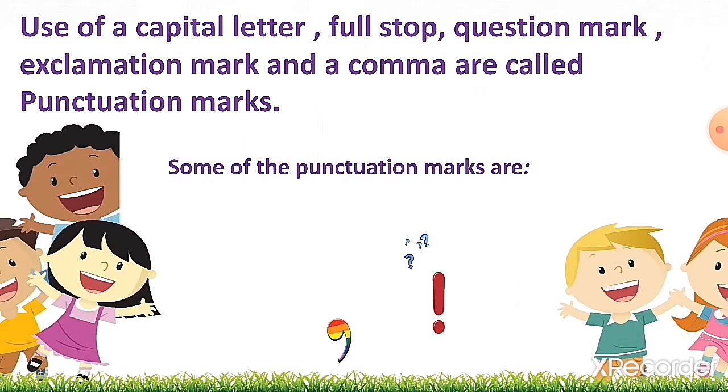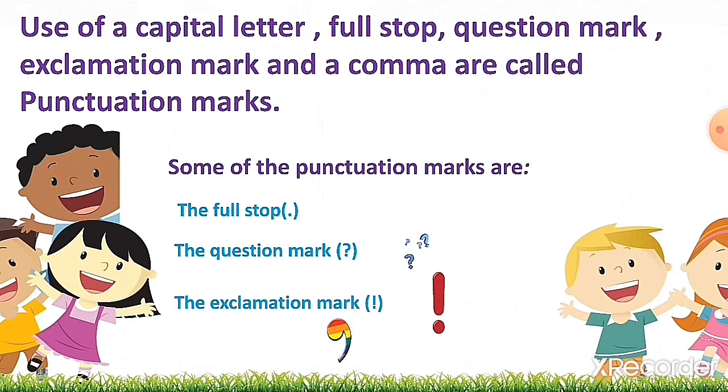Some of the punctuation marks are the full stop, the question mark, the exclamation mark, and the comma. Kids, in the bracket you can see that I have kept the symbol of the punctuation marks.